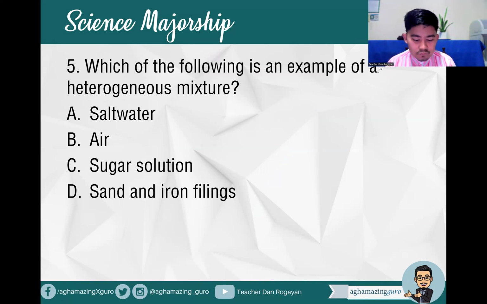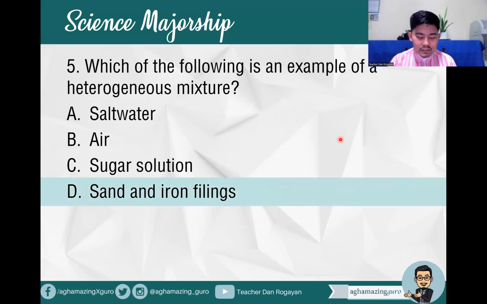All right. So, of course, our answer here is that's correct. It's actually sand and iron filings. So this is an example of a heterogeneous mixture. So the rest are homogeneous mixtures like salt water, air, and sugar solution. Remember, salt water is also known as the brine solution, which is a type of solution. Sand and iron filings is a heterogeneous mixture which can be categorized as a suspension since we can see it